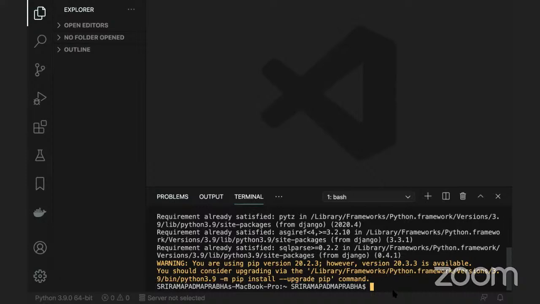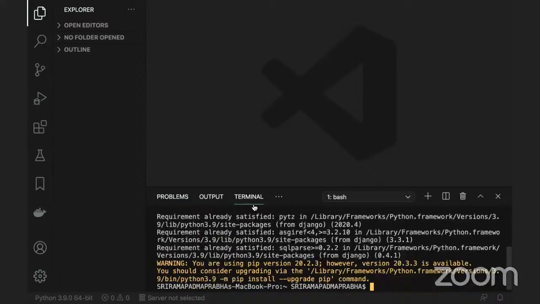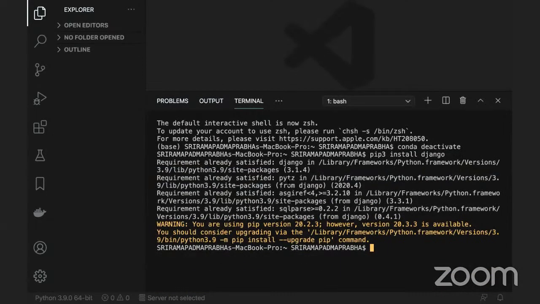Currently, this is installed. Just remember, Django depends on some other packages. There are some dependencies here, for example pytz, asgiref, and something related to sqlparse. These are the dependencies that get installed when you install Django in your local.